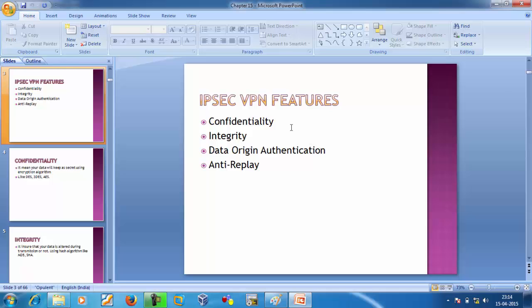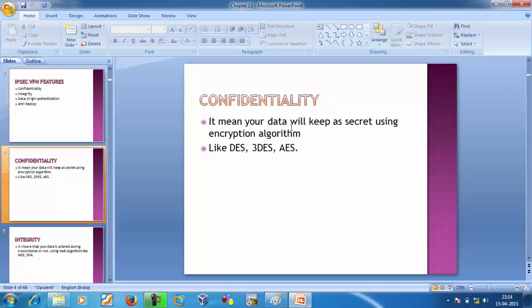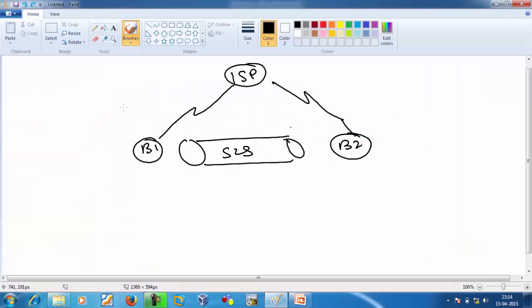Now we want to know what is confidentiality. Confidentiality means your data will be kept as a secret using encryption like DES, 3DES, and AES. When your data is moved from branch 1 to branch 2, it will be kept secret. Secret means no one will come to know about it. And how can we keep it secret?